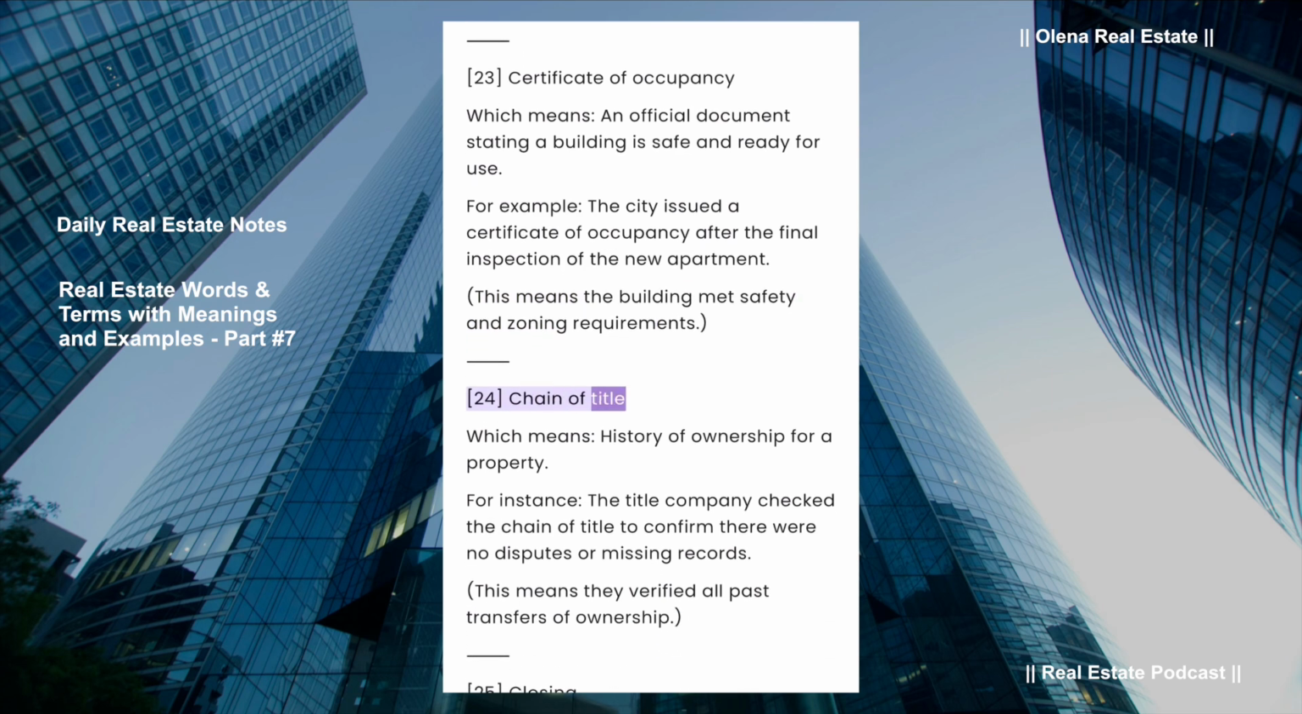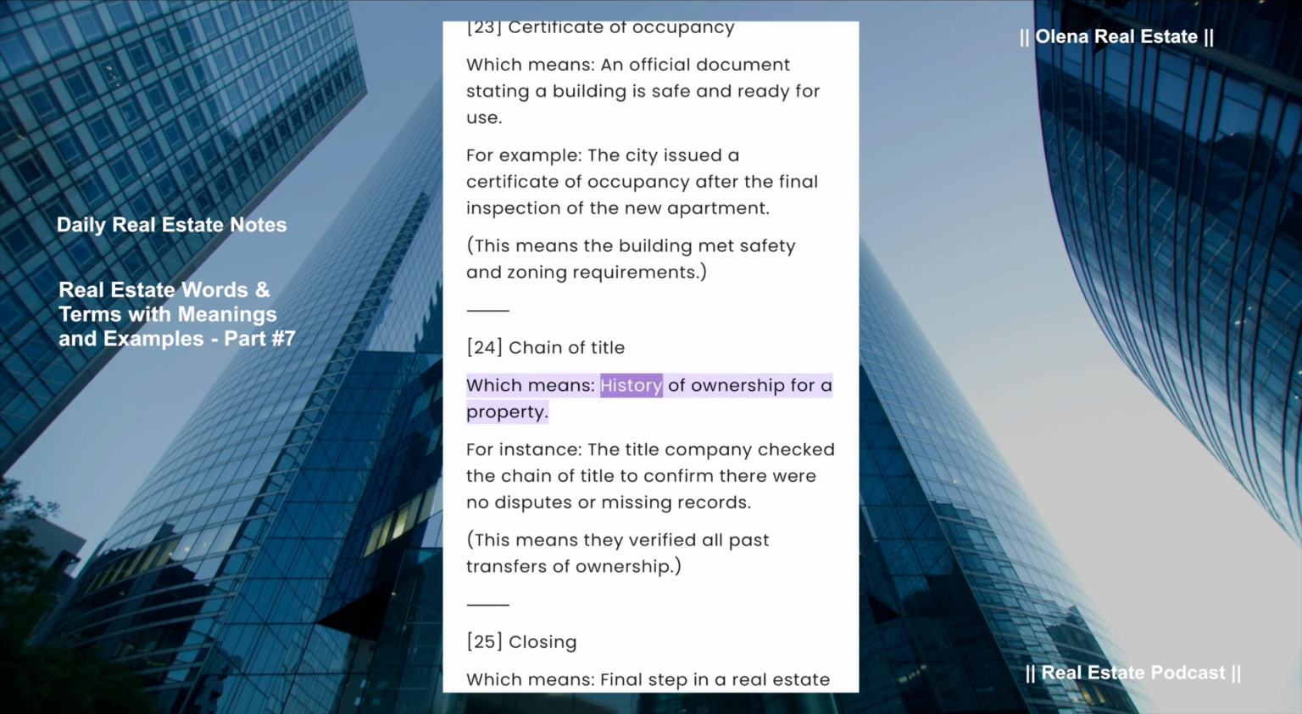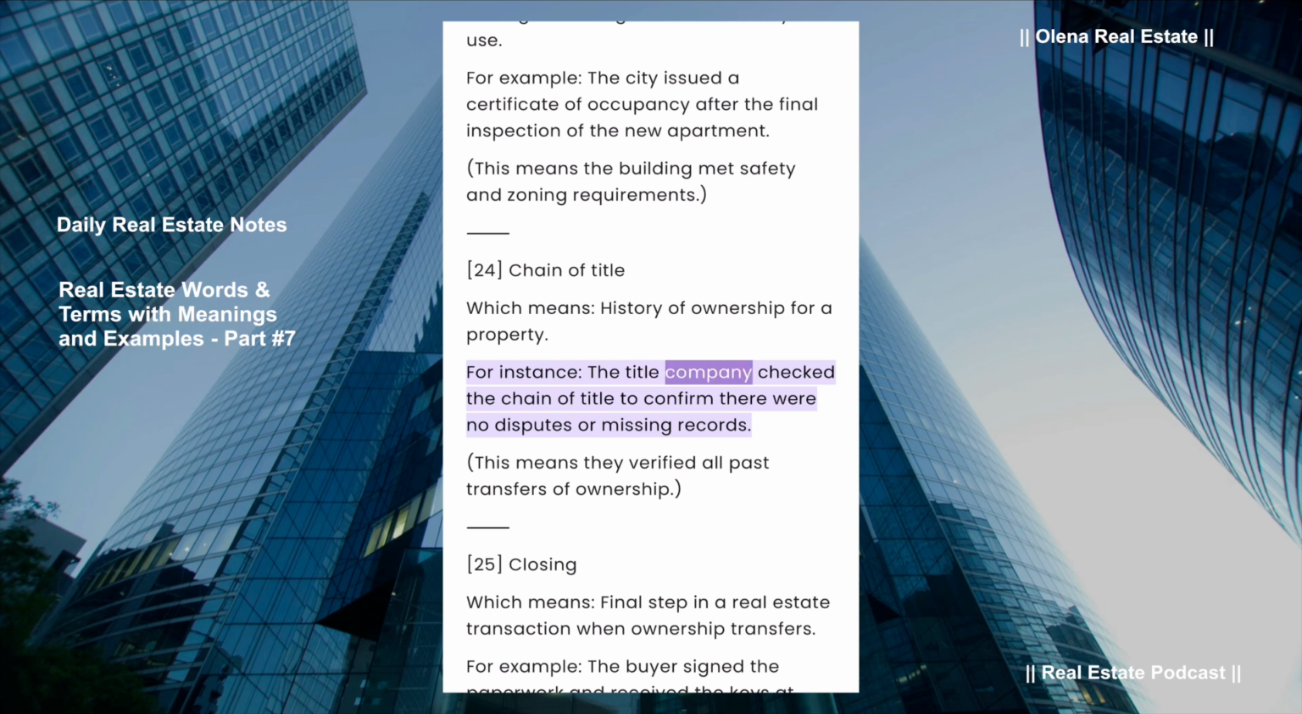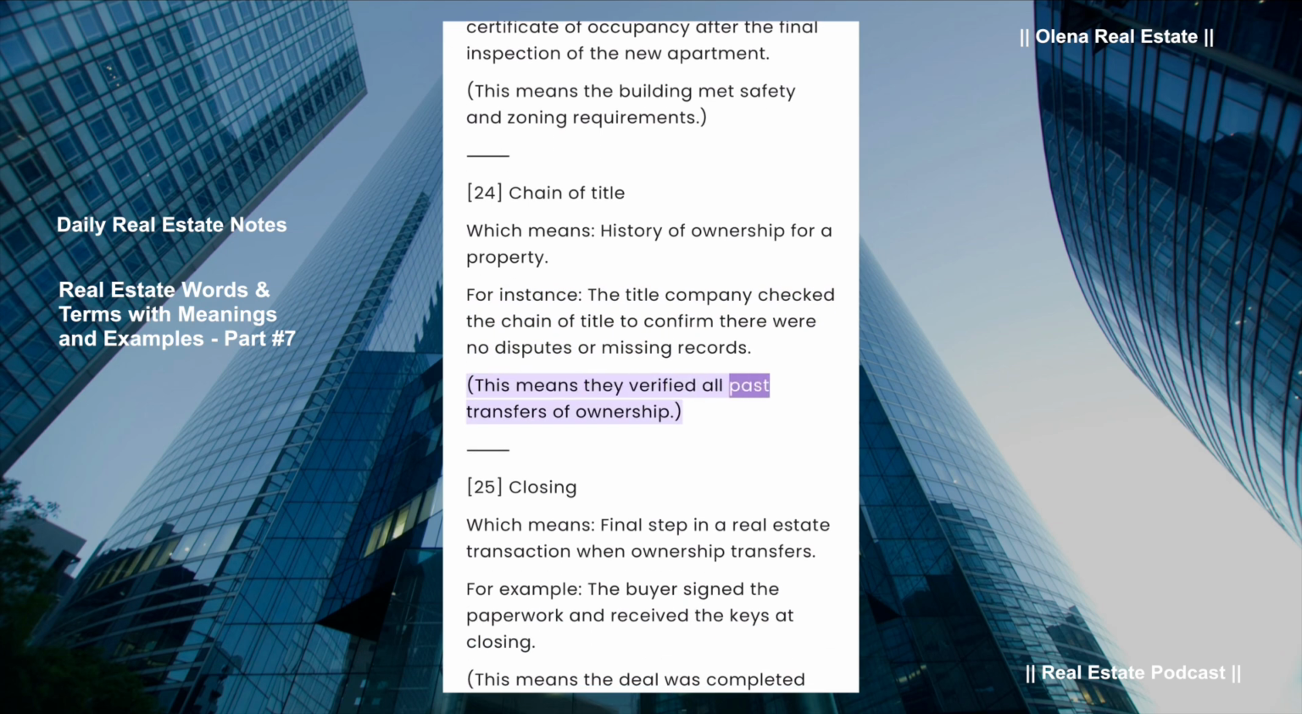Chain of title, which means history of ownership for a property. For instance, the title company checked the chain of title to confirm there were no disputes or missing records. This means they verified all past transfers of ownership.